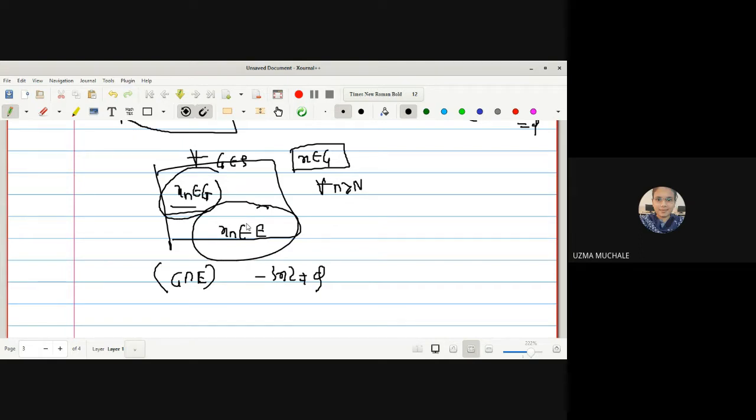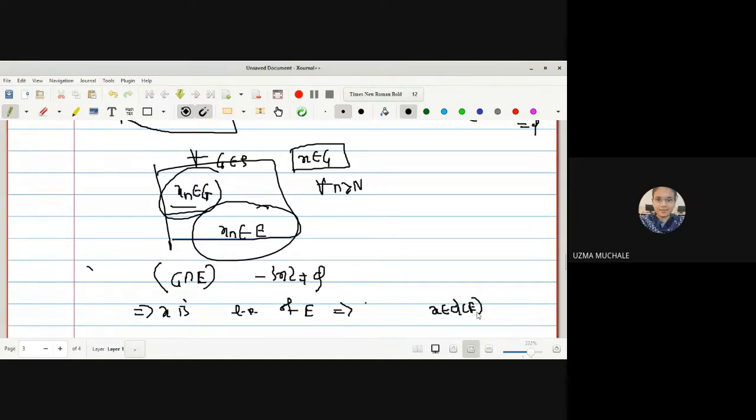So all points of the sequence are in E, and after N onwards all the terms of the sequence belong to the set G. That means both sets G and E have many common points, rather we can say infinitely many common points. So we can say G intersection E minus the singleton X is non-empty, which implies by definition itself we can say X is a limit point of E,